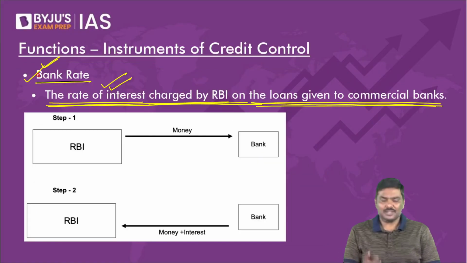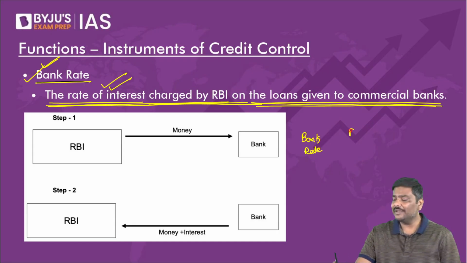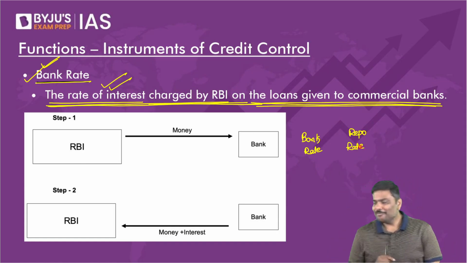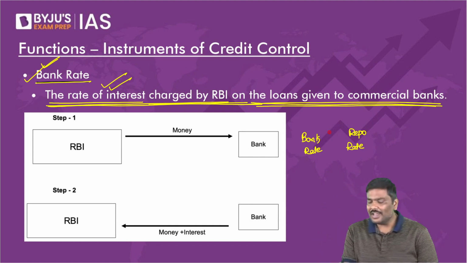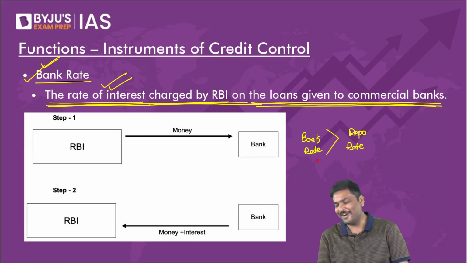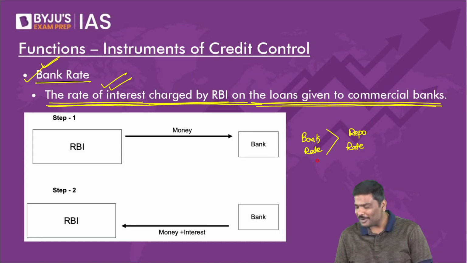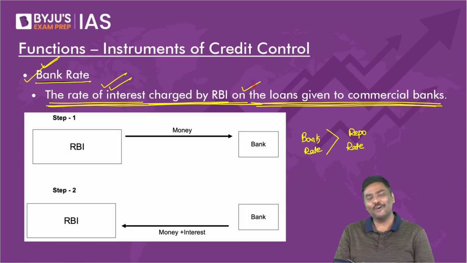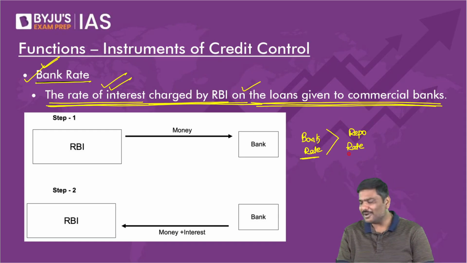Now, let me ask you a very simple question. Think of it and tell me, bank rate and repo rate. Think logically. Bank rate and repo rate, which should be higher? Let me know. According to your analysis, which should be higher? All of you will agree, sir, bank rate should be higher. How should repo rate be higher? You tell me. Here you are giving loan for a longer duration. Here you are not collecting securities. Don't you think it makes common sense to keep a bank rate higher than repo rate?